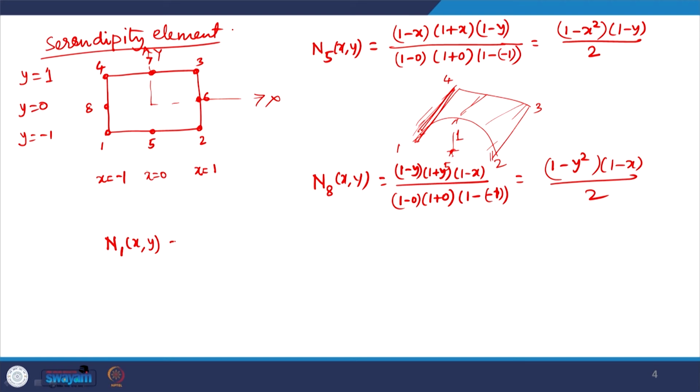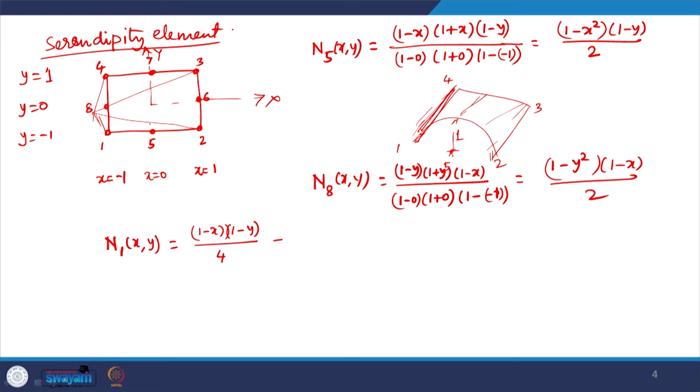So, N1(x, y) is equal to (1 - x)(1 - y)/4. What is this function? (1 - x)(1 - y) will have a variation of 1 at node 1 and it will linearly vary to 0 at nodes 2 and 3, right, and this will have, because node 5 is at the midpoint,